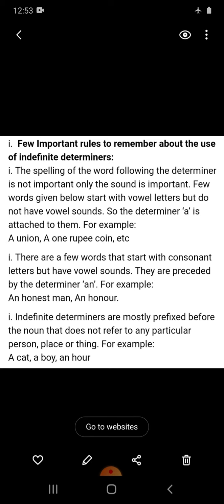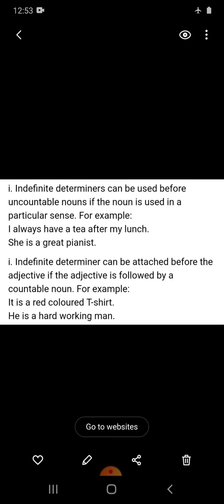Indefinite determiners are also used where the noun does not refer to any particular person, place or thing, like a cat, a boy, an hour. So it could be any cat. Indefinite determiners can be used before uncountable nouns if the noun is used in a particular sense. Like, I always have a tea after my lunch. So tea, although uncountable, we have used a because it is referring to a particular situation.